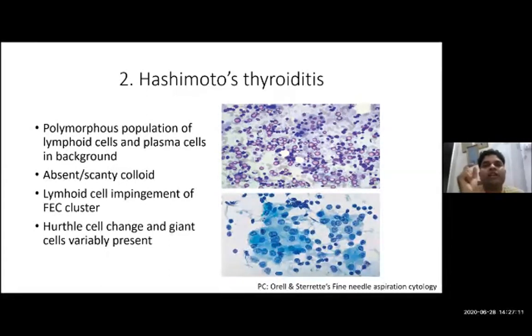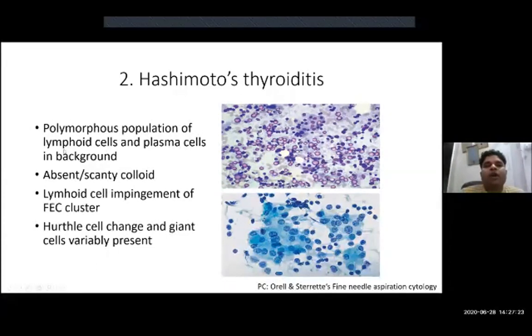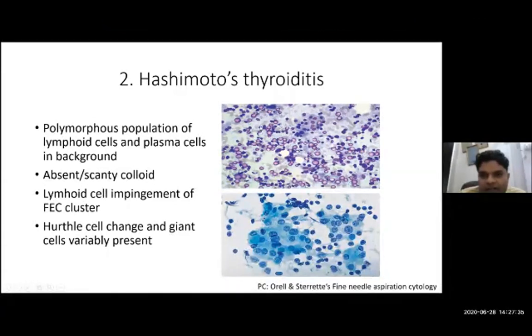You will not get a nodule or nodular enlargement. You will simply get a diffusely enlarged thyroid gland. And on performing FNAC and putting stain, you will get a polymorphous population of lymphoid cells. These cells are the follicular epithelial cells. Here you can see follicular epithelial cells, and these dark colored cells are lymphoid cells.